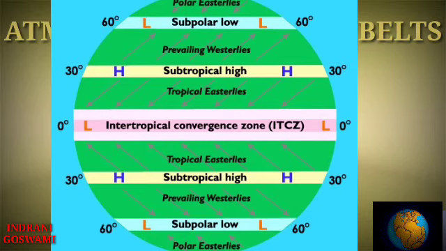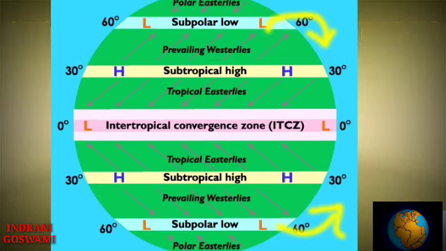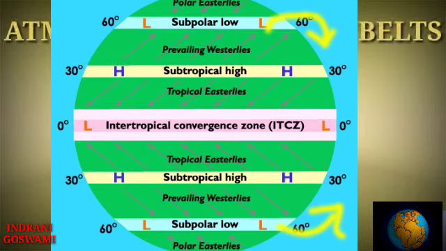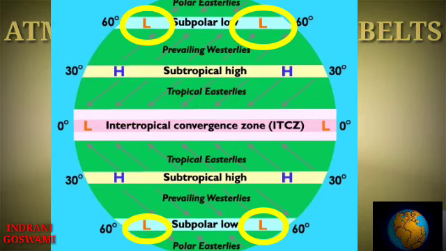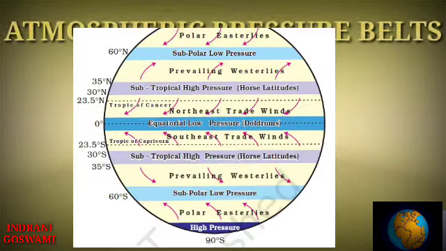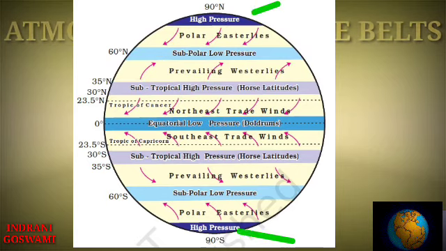That means there is always a tendency of the air to go outside of that region. When the air moves outside due to the centrifugal force, and blows from that region to another region, then obviously this region will have a low pressure belt.